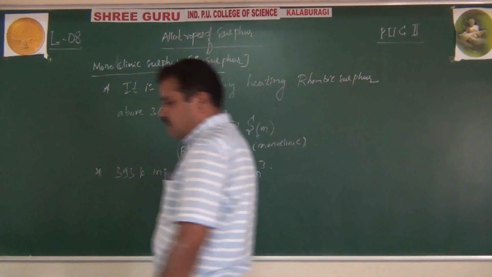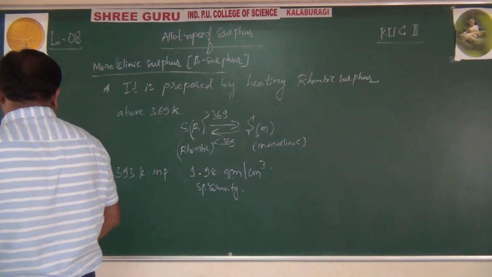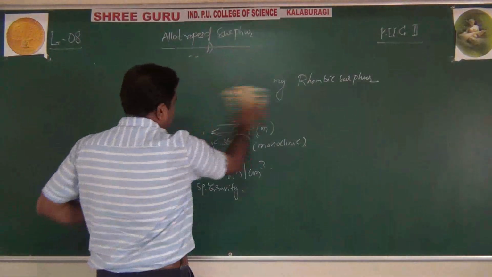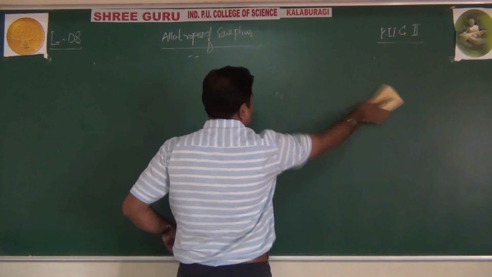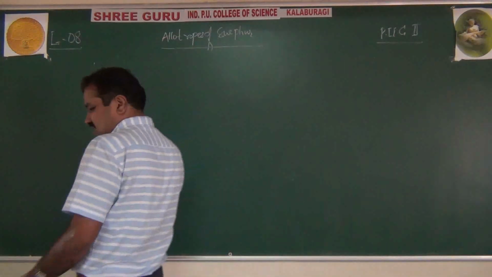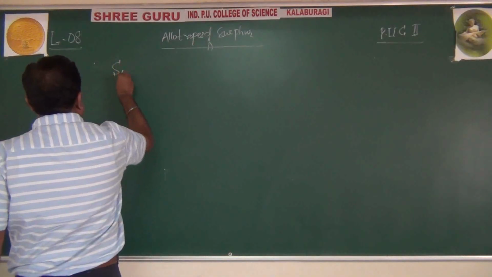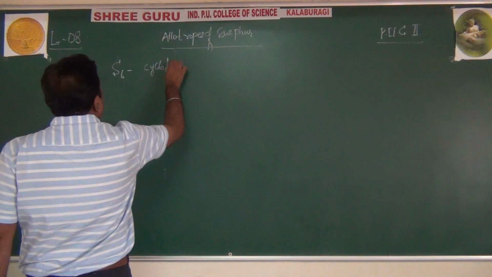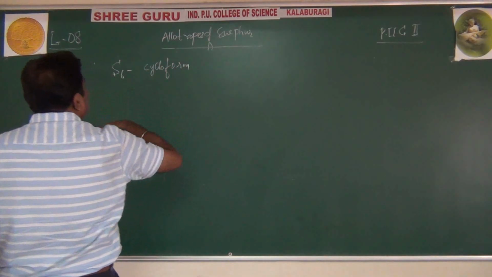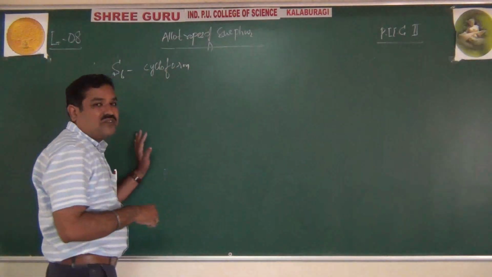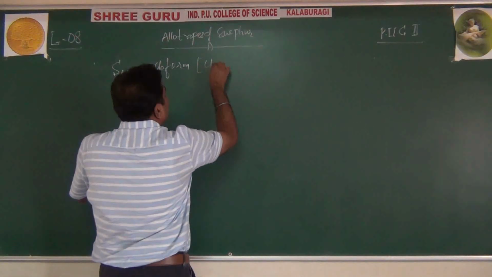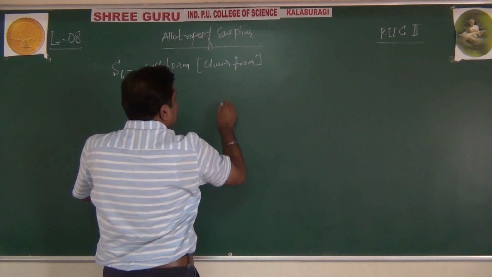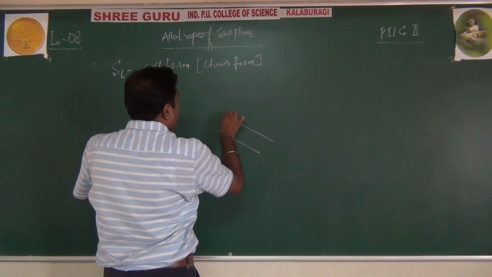Apart from sulfur rhombic, sulfur monoclinic and plastic sulfur, that is the amorphous form, sulfur also exists as the S6 ring in cyclo form, or cyclic ring. Okay, chair form. That is called chair form.